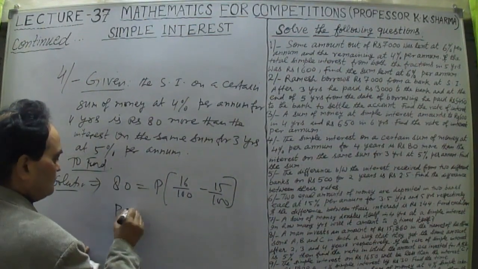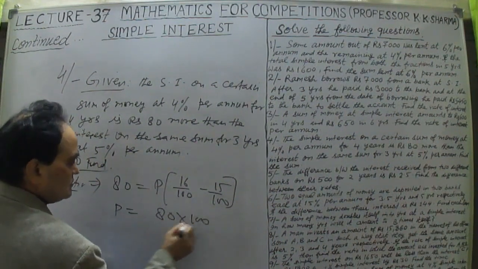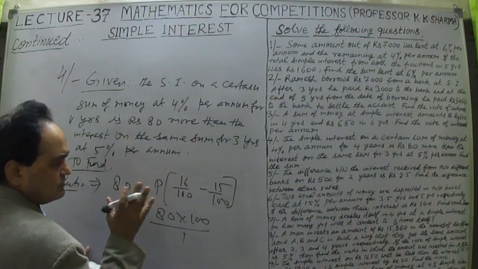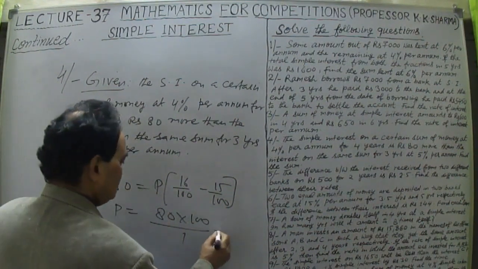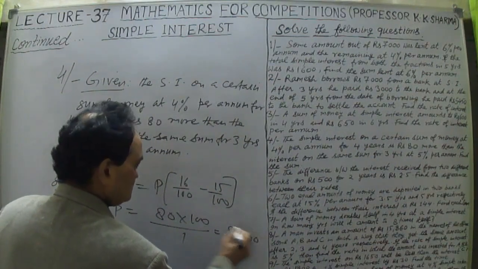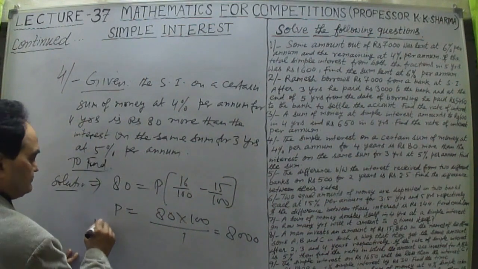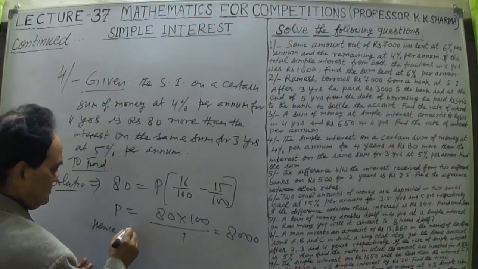So P is equal to 80 into 100 divided by 1 only. 16 minus 15 is 1. If I find the difference, the difference is 1. It means 8,000 is the money. 8,000 is the total money in rupees. So the principal, the sum, is hence